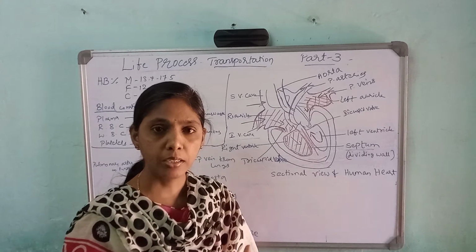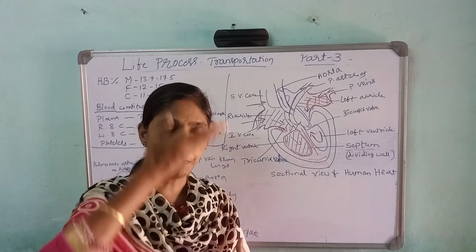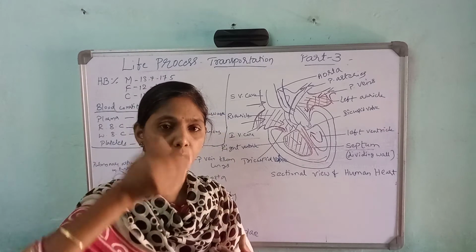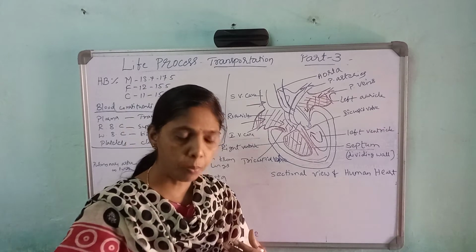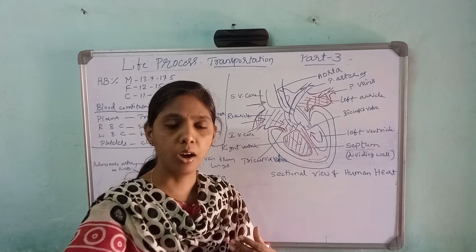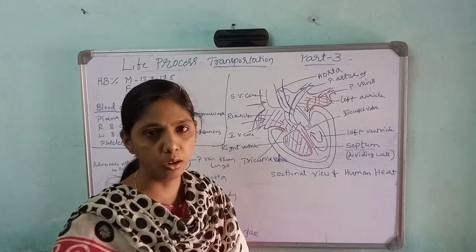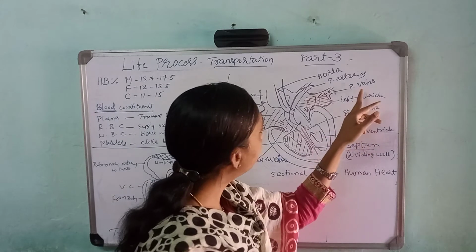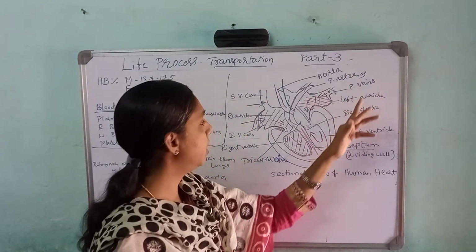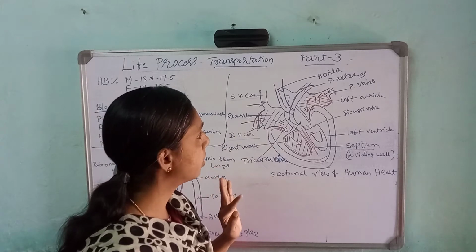From all the parts of the body impure blood will be collected. From the upper part of the body, the superior vena cava will collect the impure blood. From the lower part, the inferior vena cava collects the impure blood and pushes it into the right auricle. Here also there are pulmonary veins. Here the superior and inferior vena cavas are there.